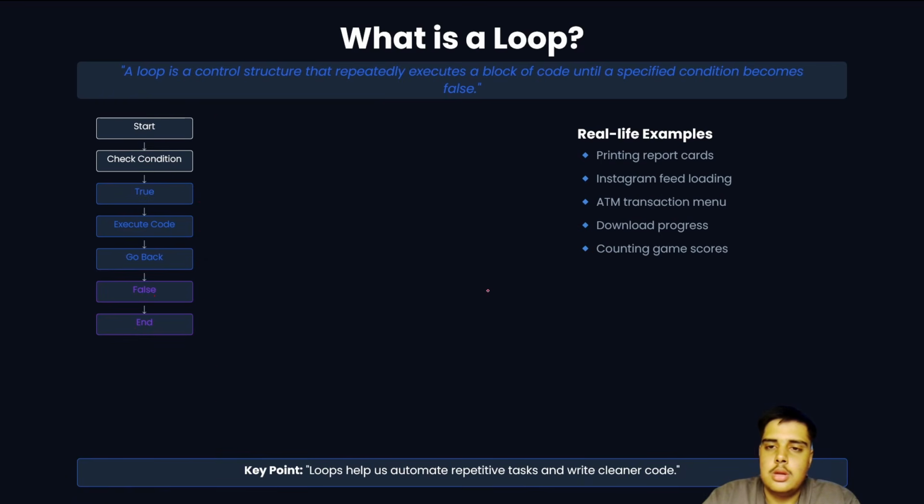Understood? Some real life examples are printing report cards, Instagram feed loading, ATM transaction menu, download progress, counting game score. All of these are examples of loops. The key point for you is that loops help us automate repetitive tasks and write cleaner code.